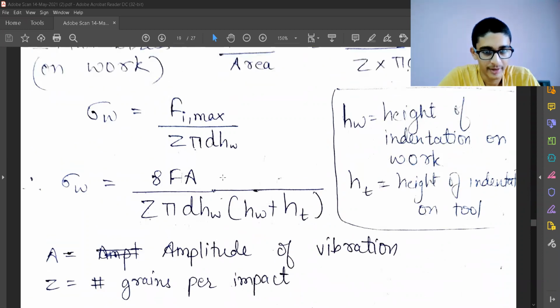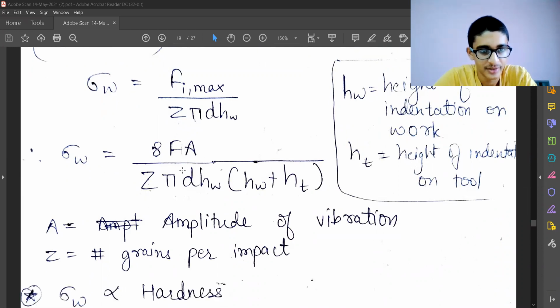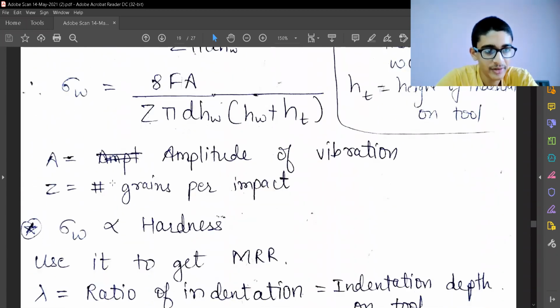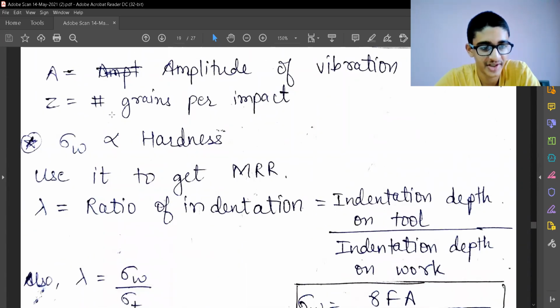Now I've made some changes. HW is the height of indentation on work, and HT is the height of indentation on tool. I've just substituted F_i max by F into A, and whatever we have derived earlier also. So that's all we have. A is the area of vibration, Z is the number of grains per impact. So I've got that formula for stress.